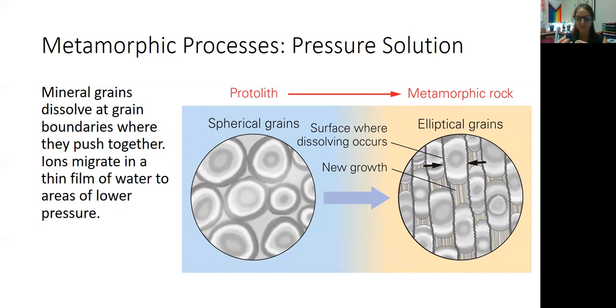to areas of lower pressure. Right, so you can start, for example, with spherical grains that are all touching each other. And when you push those spherical grains together, the edges of those spherical grains are going to dissolve. Those ions in solution are going to migrate to areas of lower pressure. And so you're going to get this layered effect of elliptical grains in your new metamorphic rock.